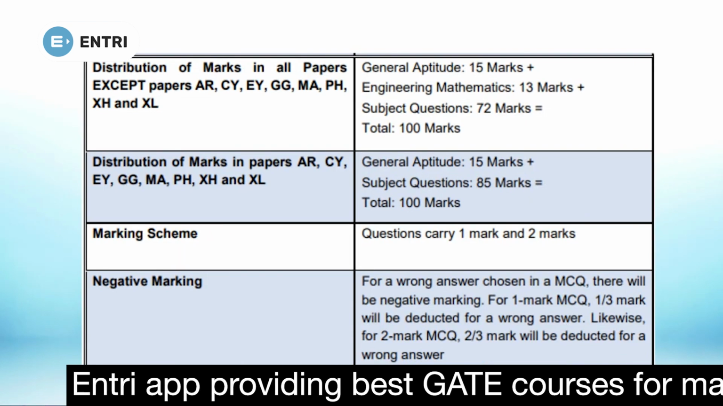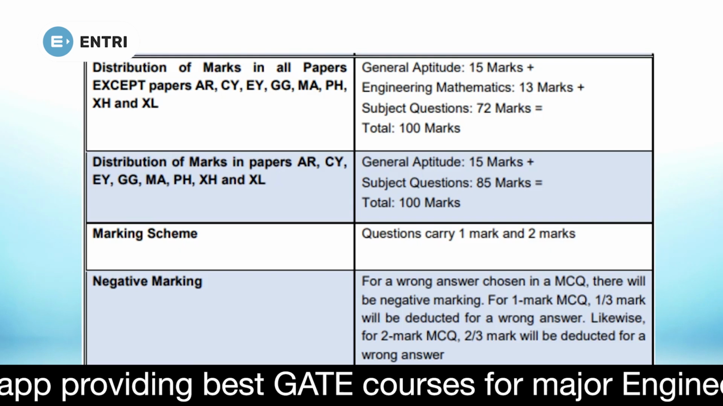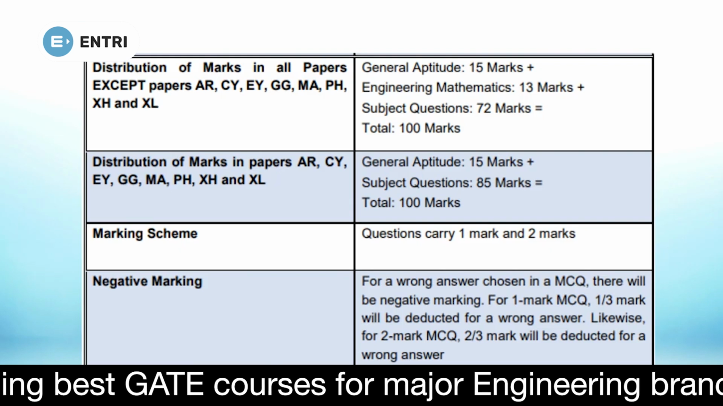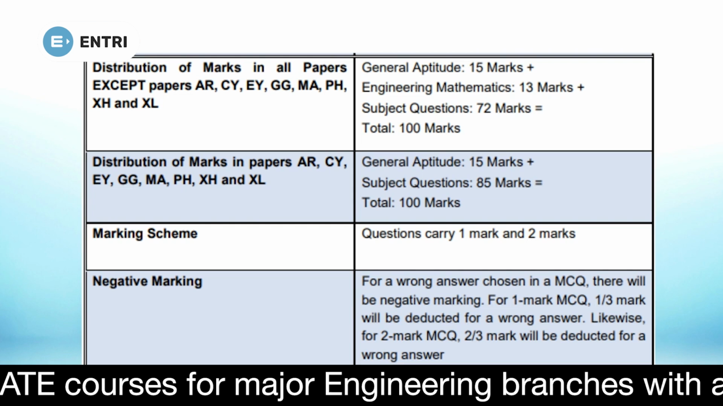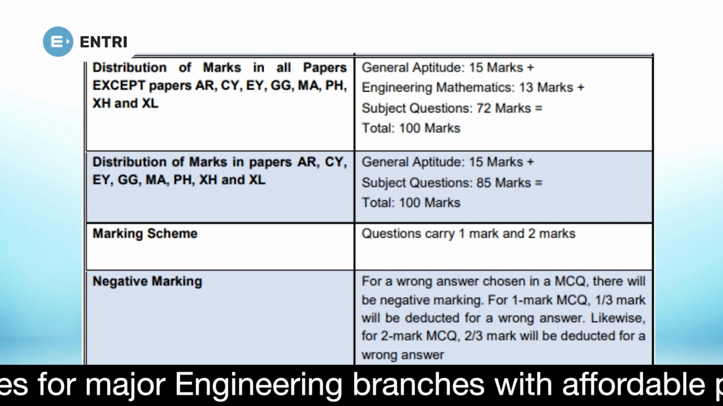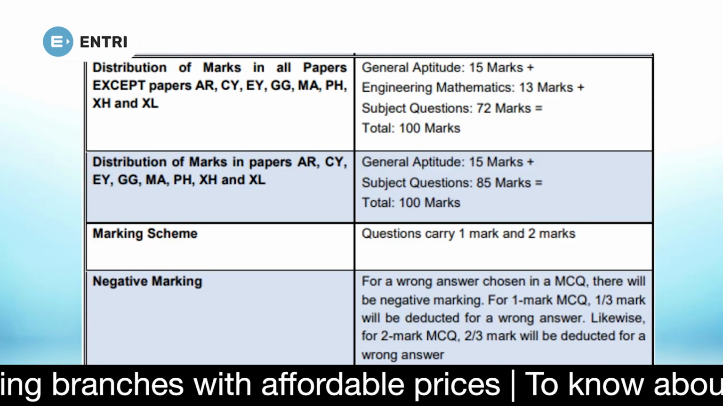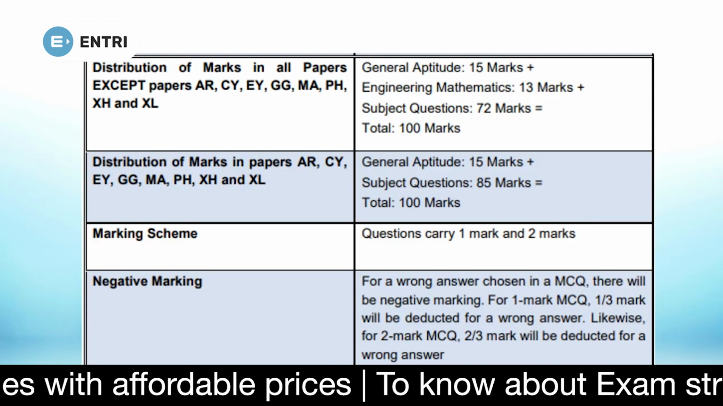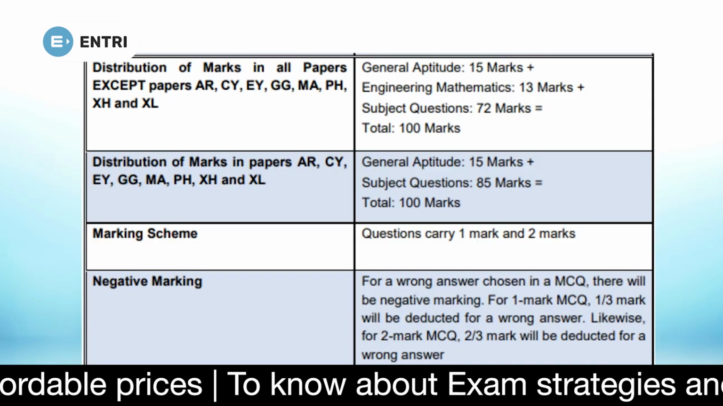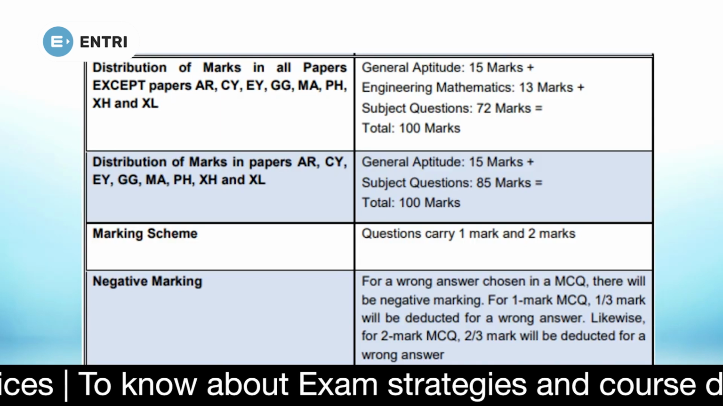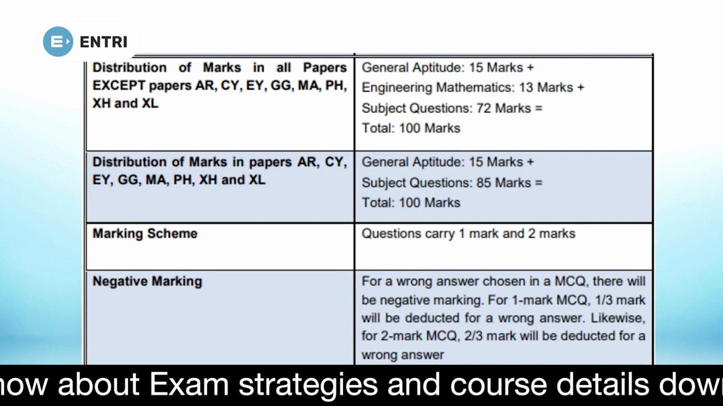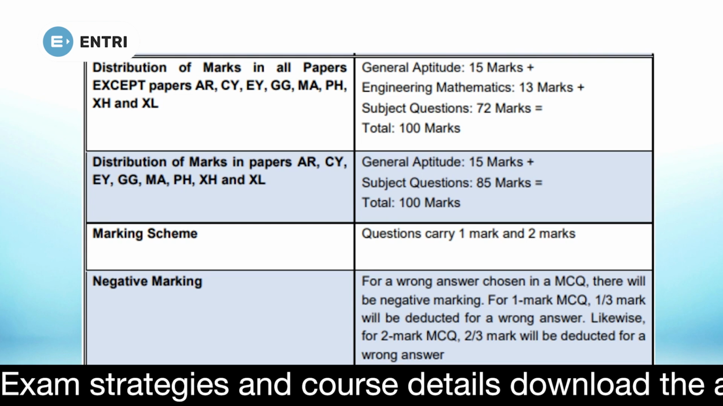All the papers except AR, CY, EY, GG, MA, PH, XH, XL consist of 15 marks for general aptitude, 13 marks for engineering mathematics, and 72 marks for the subject paper. And the papers AR, CY, EY, GG, MA, PH, XH, XL consist of 15 marks for general aptitude and 85 marks for the subject paper. Each question carries 1 or 2 marks.